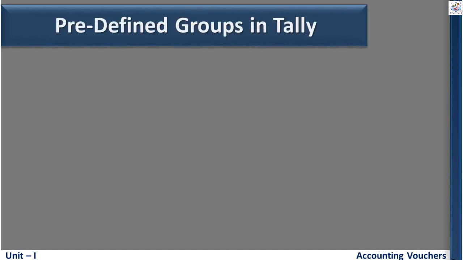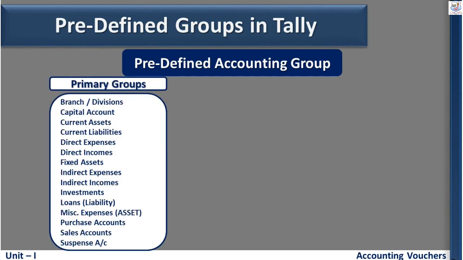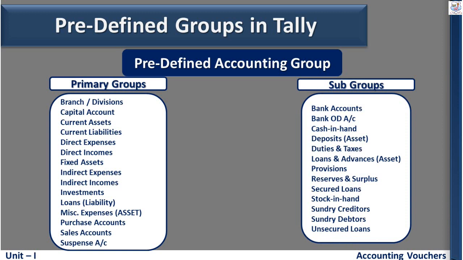Next we see the predefined groups in Tally. The predefined groups are categorized into primary groups and subgroups. There are 15 primary groups and 13 subgroups.